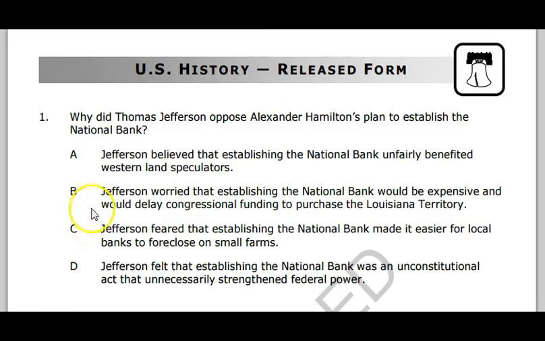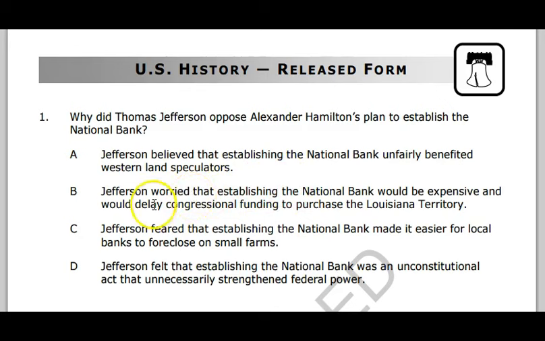Okay, question 1 in another form. Why did Jefferson oppose Hamilton's plan to establish the national bank? Jefferson is for strict construction of the Constitution, and Hamilton is for a loose construction. And so, did Jefferson believe establishing the bank unfairly benefited Western land speculators? Maybe, but that's not going to be the best answer here. It's going to be about power and Federalists and Anti-Federalists.